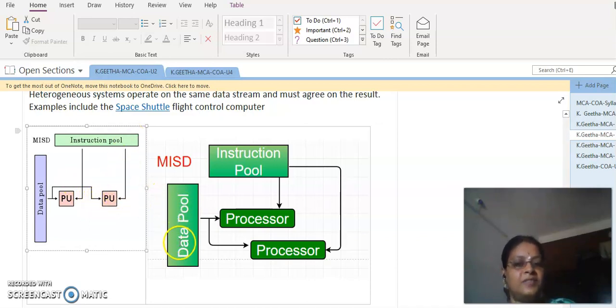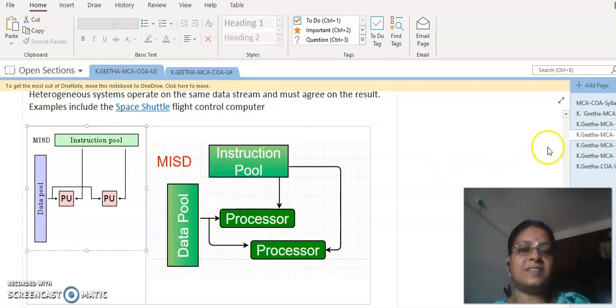So the data pool, if you just see here, is going to supply different sets of data for each processor unit, and these processors are taking the same data, single data, and the instruction pool will be supplying the different instructions. So we have dedicated processors to handle these operations independently. Each processor will perform a different operation, but all of them only on the same data.